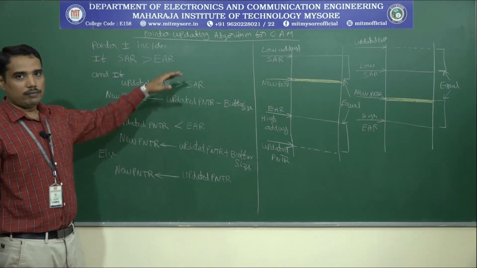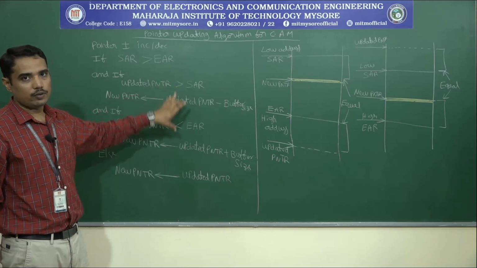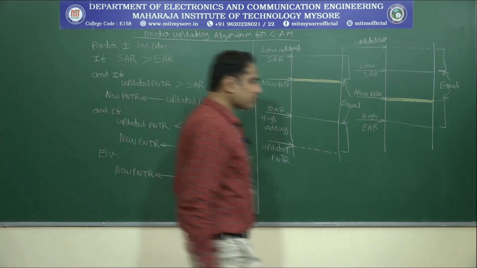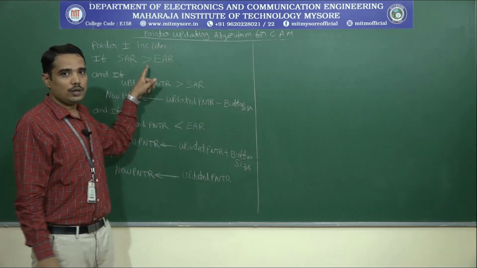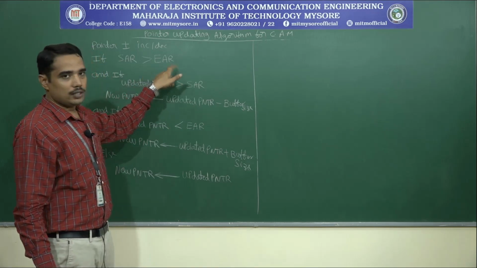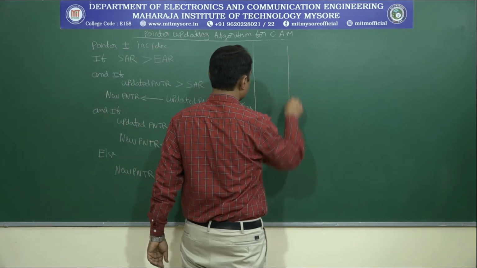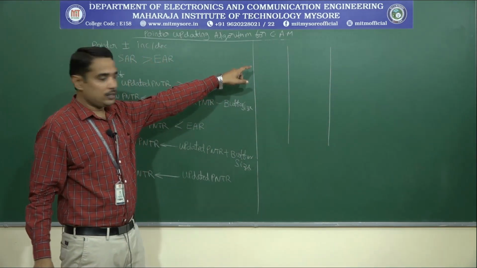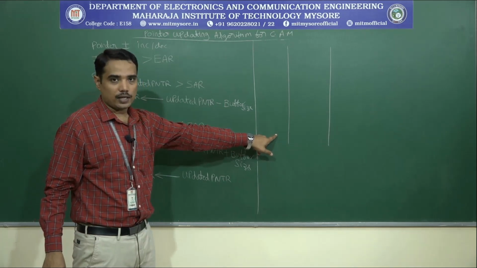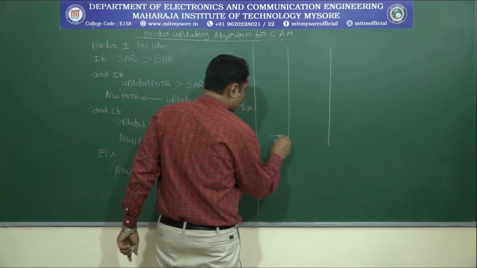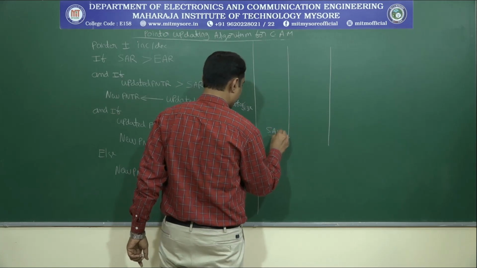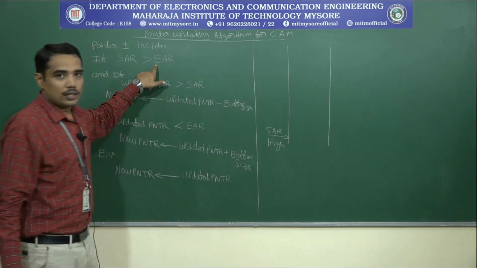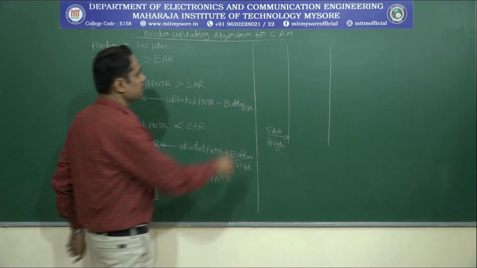Now let us draw the diagram for the third and fourth case as we have written in the first and second case. And now what is the condition? SAR is greater than EAR. That means now SAR comes here because SAR is having the higher address. I can write SAR here, with respect to high, and since EAR is having lesser value, it comes here.